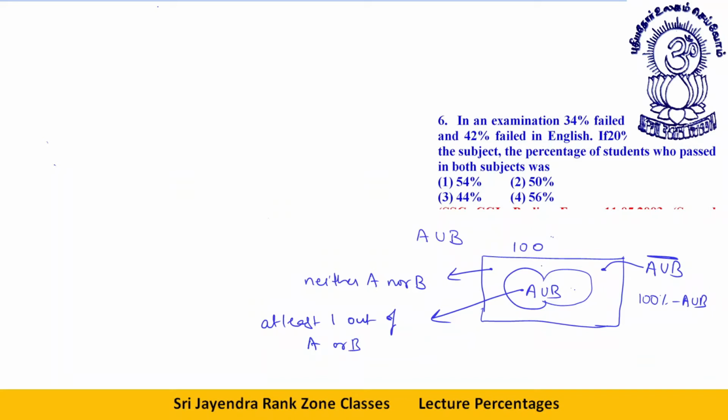If something lies outside of this portion, then this is neither A nor B.